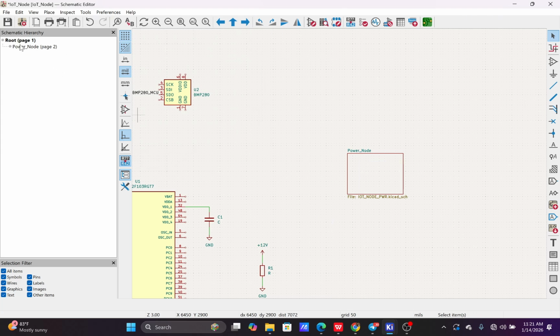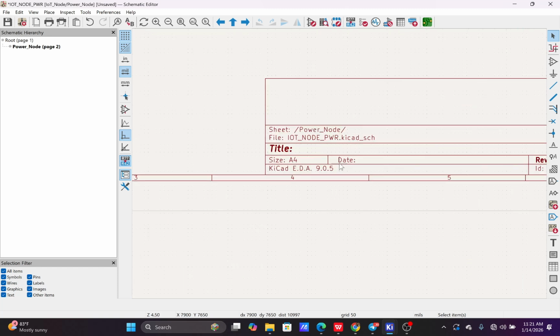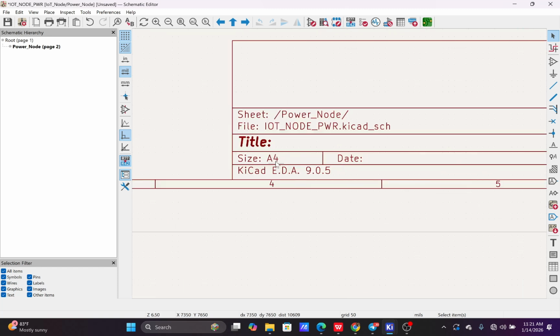If you check at this point now, we have our root sheet and another sub sheet. So these are the hierarchy sheets on the root sheet. If I double click on this, it will take me into the next sheet, which is the power node sheet. So I just double click. Now I'm in the next sheet. I can check here also: this sheet now is A4.